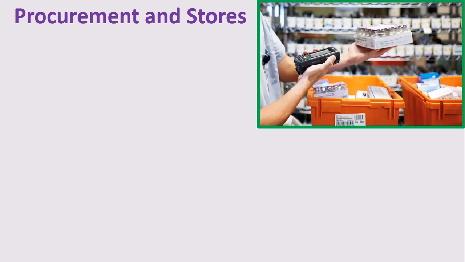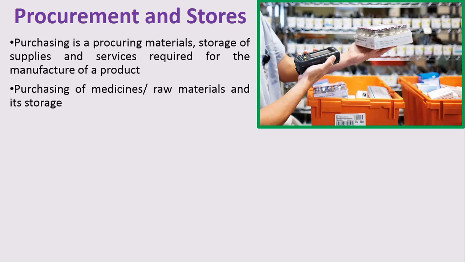Purchasing is procuring material, storage of supply and services required for manufacture of a product. So here purchasing is done for any material, like medicines, or raw materials which are required in the manufacturing, as well as its storage. So you just remember, the procurement is nothing but the purchasing of the material which is required in the hospital.